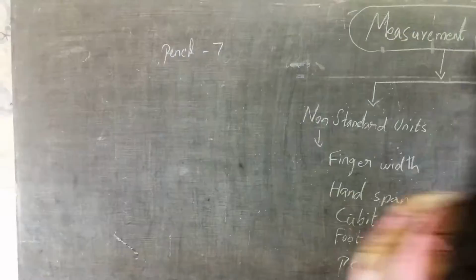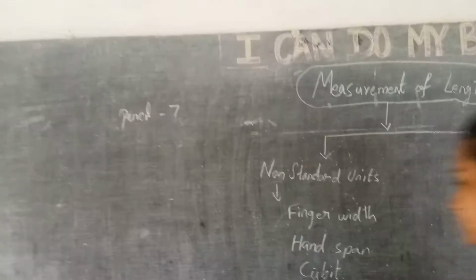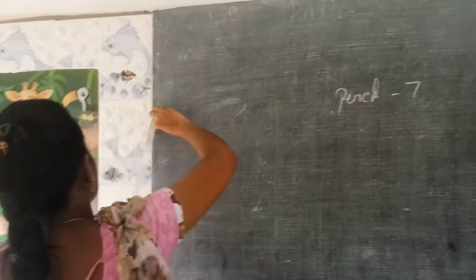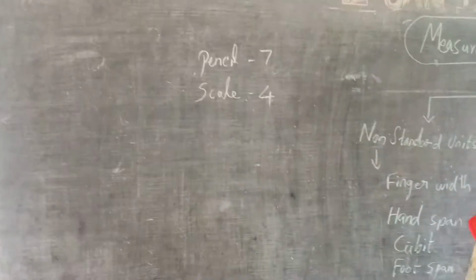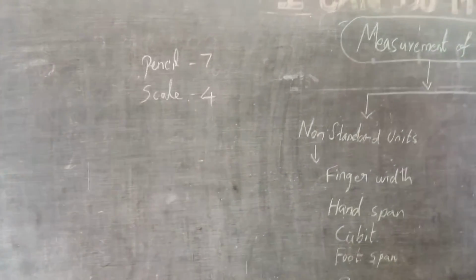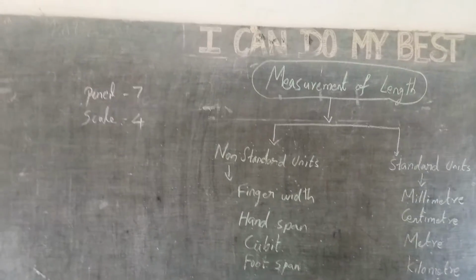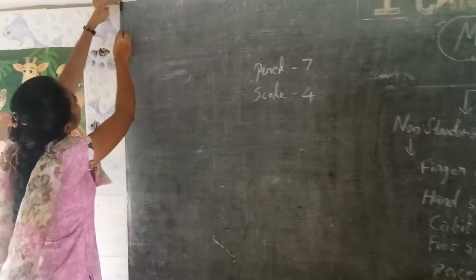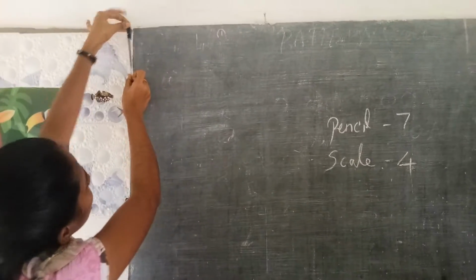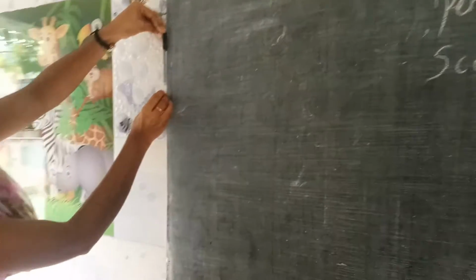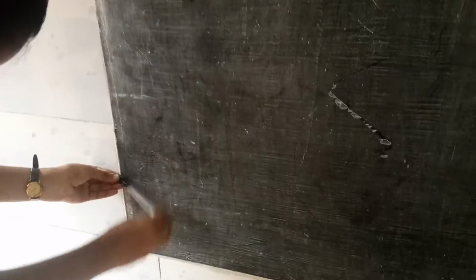Now let's measure with the scale. The scale is 30 centimeters, right? So with the 30 centimeter scale: 1, 2, 3 and 4. Yes, the scale is 4. Now madam will measure the height of the blackboard with a pen. 1, 2, 3, 4, 5, 6, 7, 8 and 9.